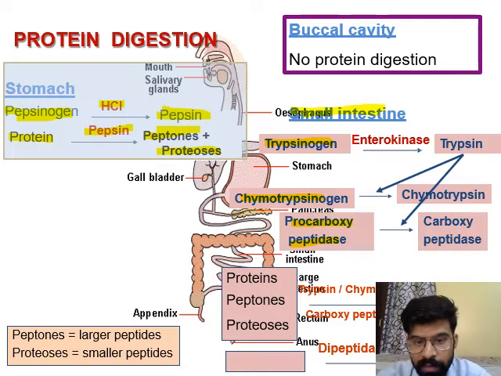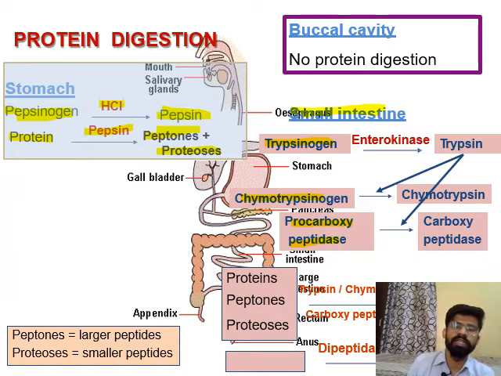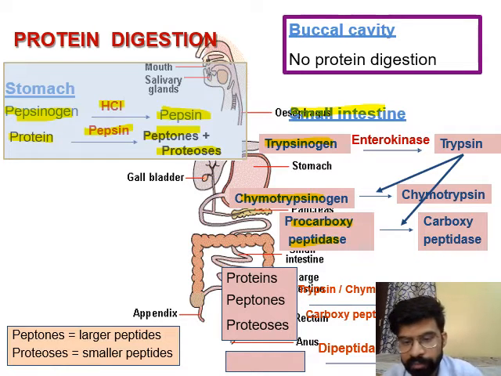When someone asks where the final digestion of protein occurs, you mention the small intestine. And what is the end product of protein digestion? Then you mention that amino acid is the end product of digestion of protein. So this is all about the digestion of protein.